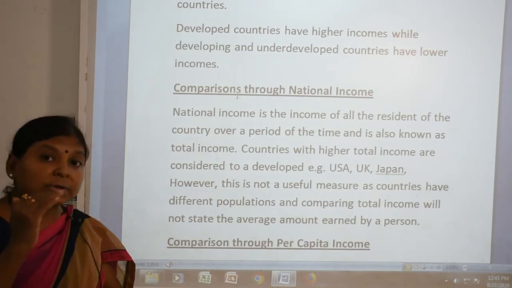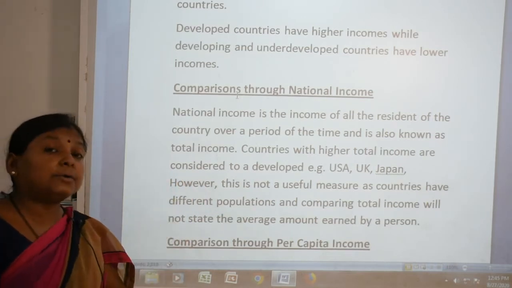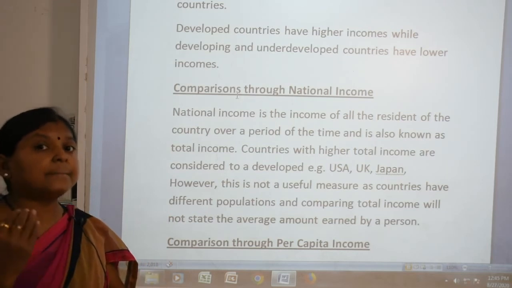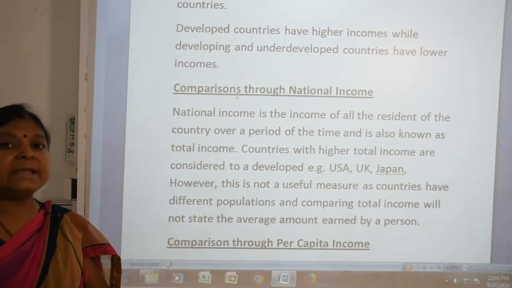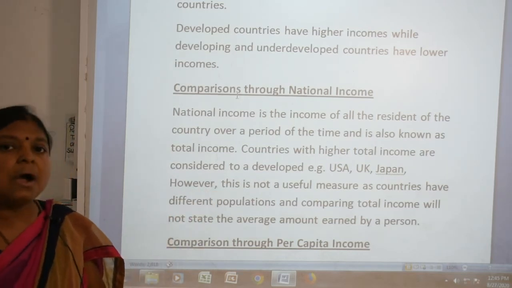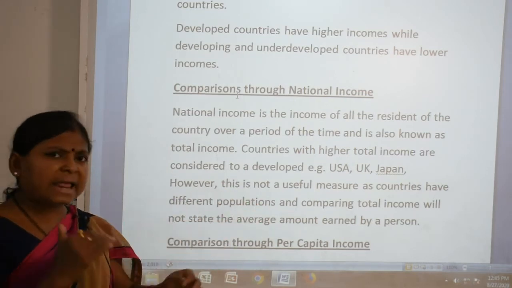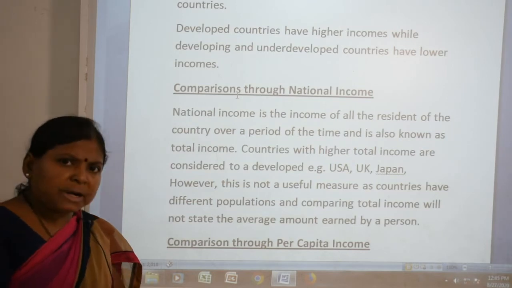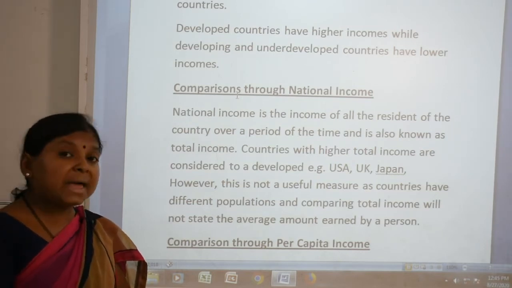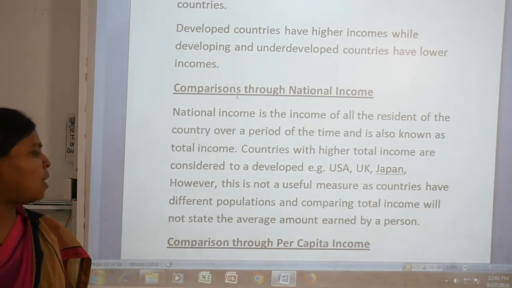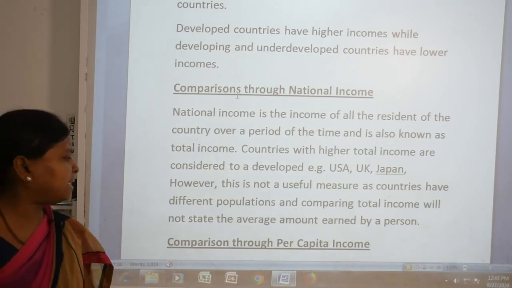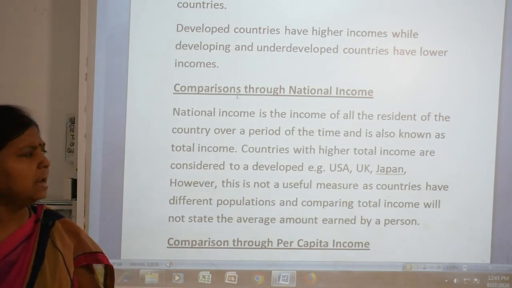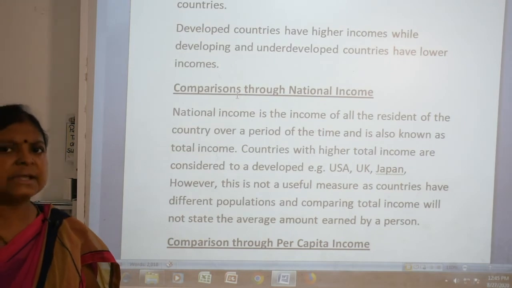Countries with high total income are considered to be developed, like the USA, UK, Japan. However, this is not a useful measure, as countries have different populations, and comparing by total income will not state the average amount earned by a person. It is not the right method of comparison.